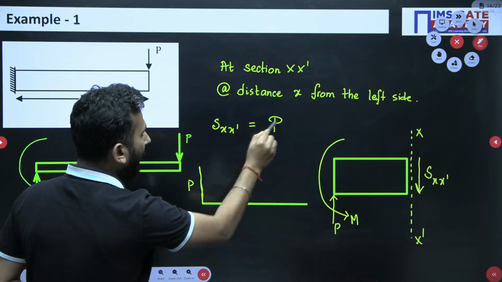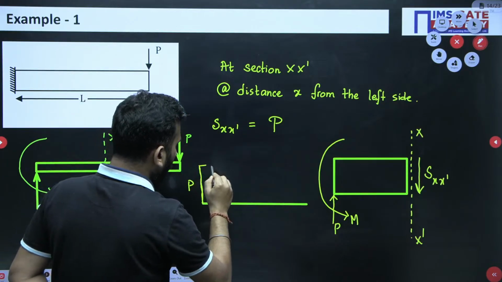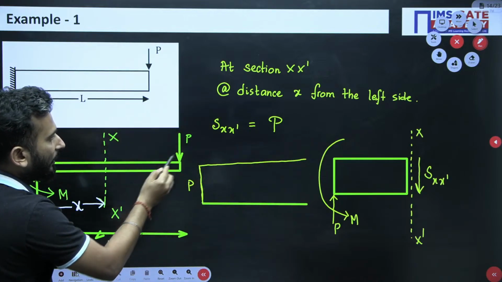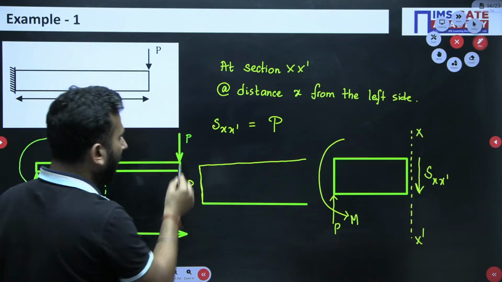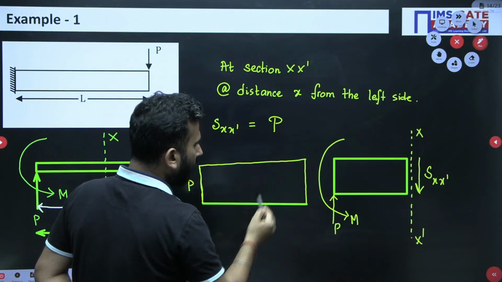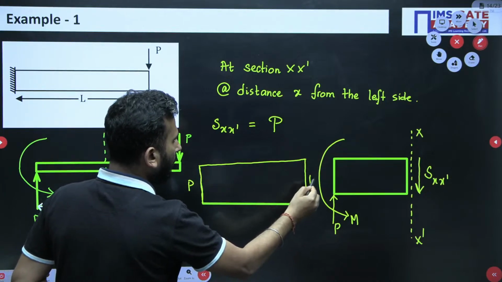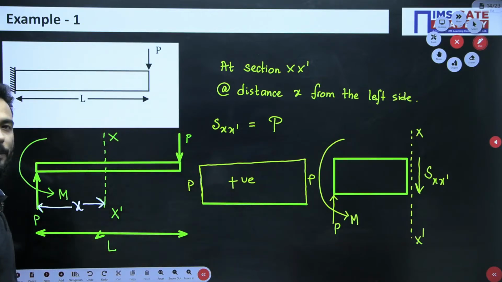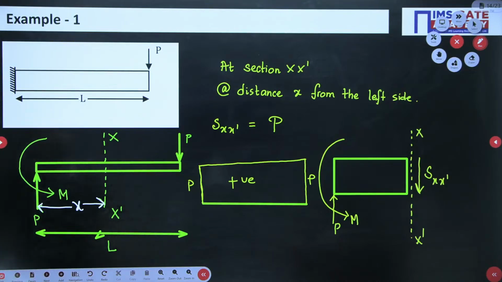So it will go like this, and once you reach the end, there is a point load over here acting in the downward direction. So from here you just put it downwards. So this is my positive shear. This is my SFD.